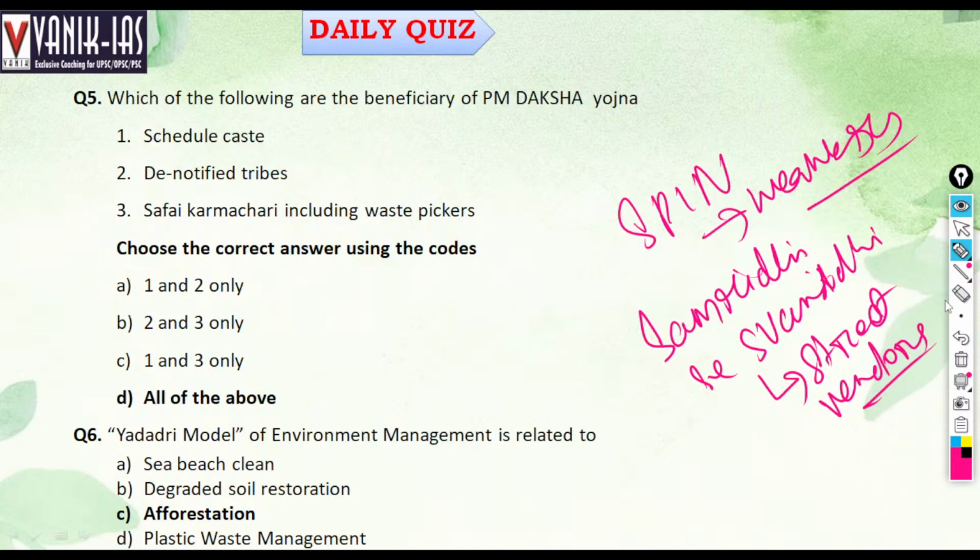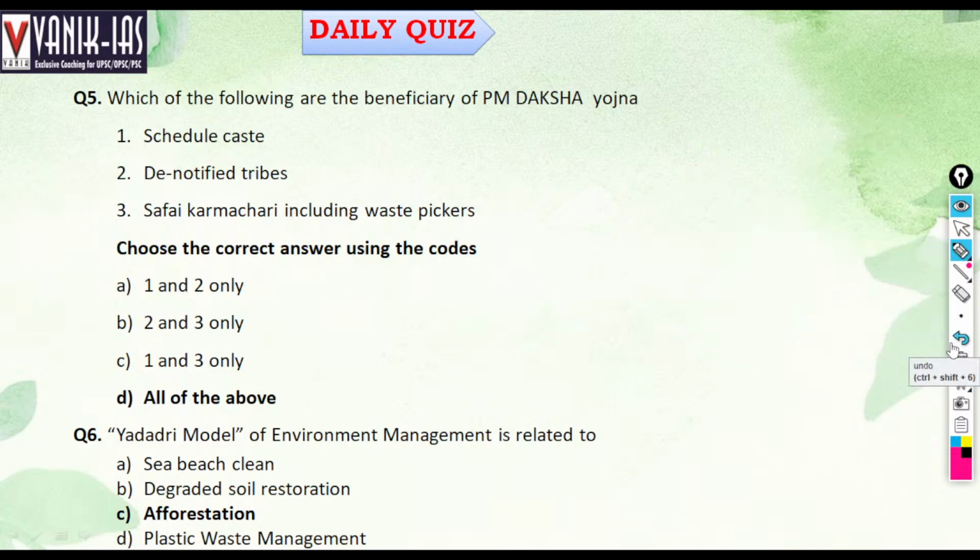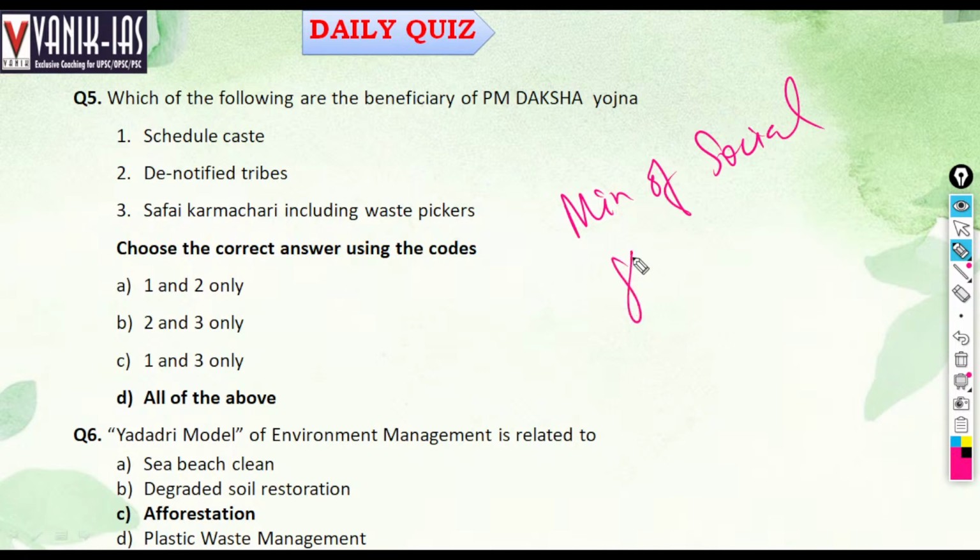Which is the following beneficiary of PM Daksha Yojana? Scheduled castes, denotified tribes, Safai Karmacharis including waste pickers. Who will be the beneficiary of PM Daksha? See, PM Daksha is a scheme of the Ministry of Social Justice and Empowerment.